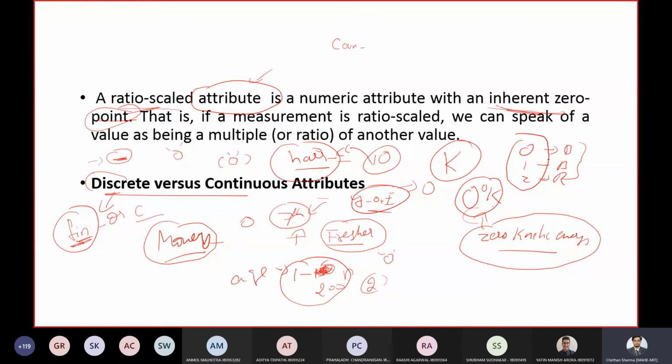See, all these are finite. There are maximum 10 colors which are possible. There are 1 to 200, maximum 200 years someone can live. You can count the number of years he would have lived before, obviously, he died. So, what is that one attribute